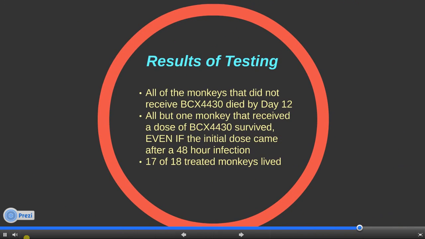What are the actual results? All of the monkeys in this study that did not receive BCX4430 died by the 12th day. Of the monkeys that received the molecule-containing medicine, all but 1 survived. This was even if the initial dose came 48 hours after infection. Overall, 17 of the 18 monkeys treated survived their Ebola infection.